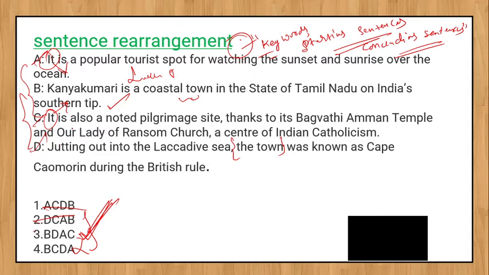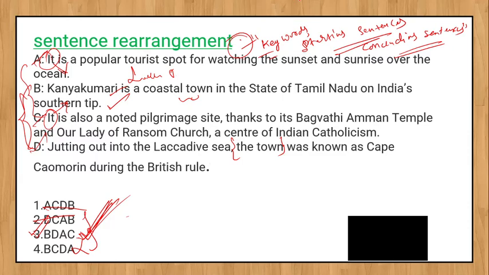So you look for the flow. Kanyakumari is a coastal town in the state of Tamil Nadu. Again, in this sentence he is talking of the town that was known as Cape Comorin during the British rule. So D should follow B. And then A: it is a popular tourist spot. Which is a popular tourist spot? The town known as Cape Comorin during the British rule, which is nothing but Kanyakumari. So B, D, A. A spot for watching sunset and sunrise over the ocean. It is also a noted pilgrim site, and so on. So 3 is the correct option. Okay, you got it right. How did I do this?